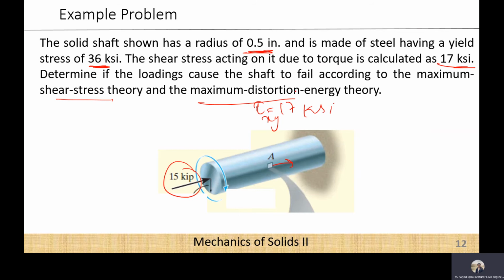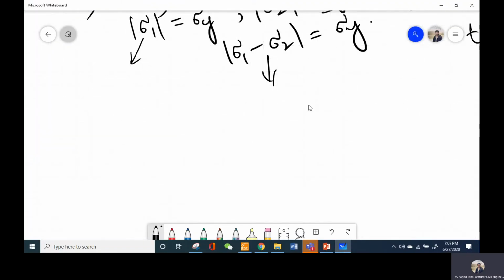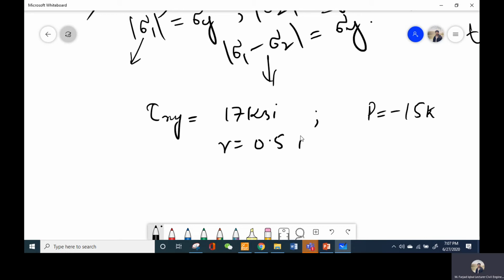So let's solve this question and see what we can get. For this material, we have been provided tau xy equal to 17 ksi. We have been provided with the load, that is P equals minus 15 kilopound because it is being applied on the compression side, and the radius has been given as 0.5 inch, and we need to figure out whether at a point A, which is somewhere at the center, or at any point on this shaft, the failure will occur or not.